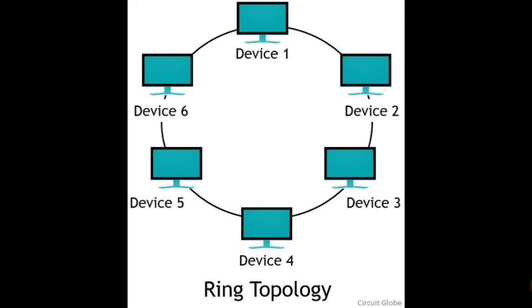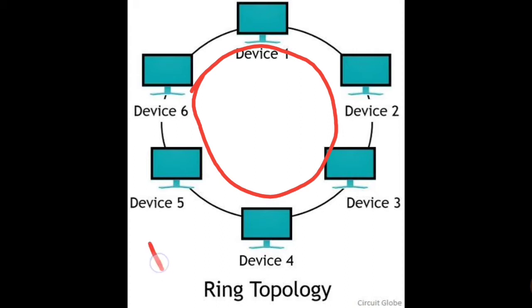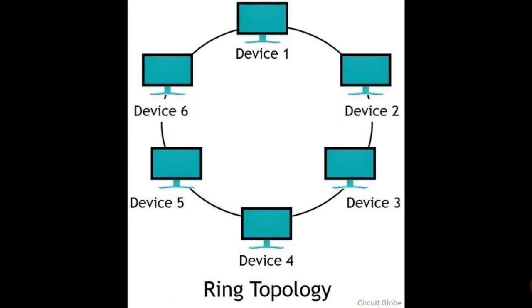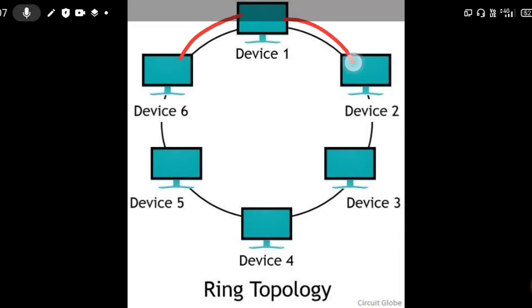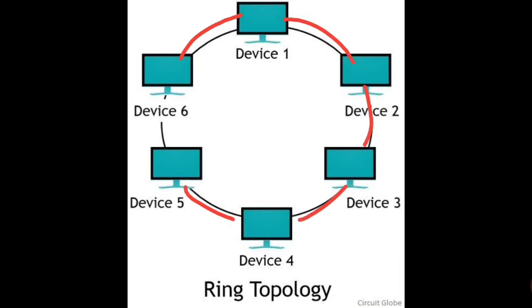So how is the structure here? The structure is in a circular form, right? So why is it a circle? See, in bus topology what did we see? That there was a starting point and an end point. Those are known as terminators. But in ring topology we don't have a starting or ending point. Here we only have different cables and they are in a ring formation.